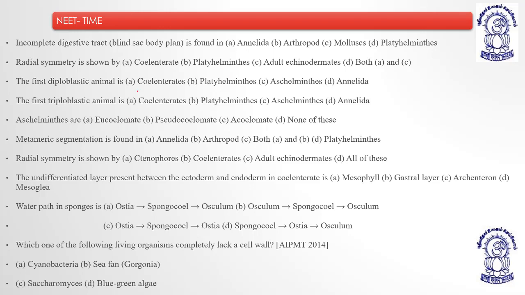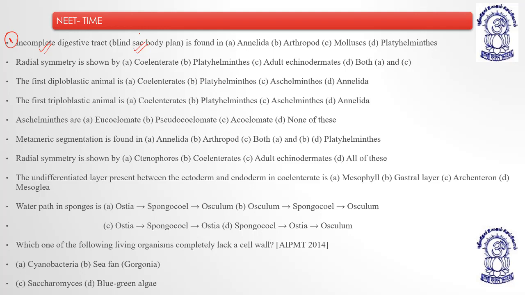So we will be starting by doing some mental exercise, some questions. The very first question: incomplete digestive tract, that is the blind sac body plan. As I told you, there are three types of body plans: cell aggregate body plan, blind sac body plan, and tube within tube body plan. The blind sac body plan is found in which phylum?